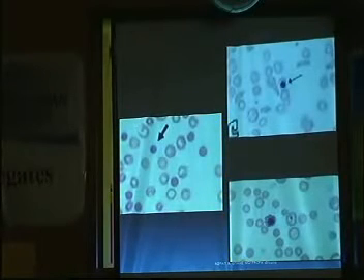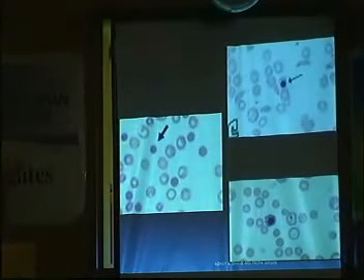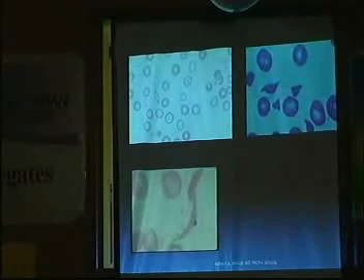Then you can tell them that, look, in this situation again where there are nucleated RBCs, there's something here which is like a sickle cell. So you can tell the clinician, why don't you do hemoglobin electrophoresis? This patient looks like sickle cell anemia, and see whether he's fitting into that. And sometimes they come with multi-system organ involvement with sepsis, and no one knows what is happening. It's actually sickle cell anemia. So to establish a diagnosis, an automated CBC is good. A good peripheral smear and its interpretation is equally important.